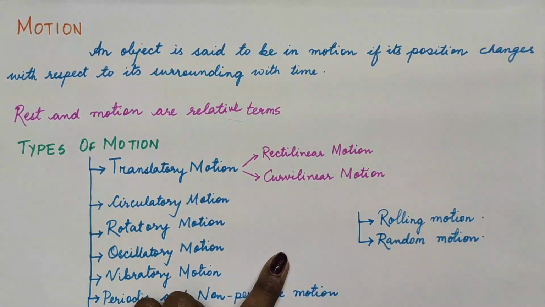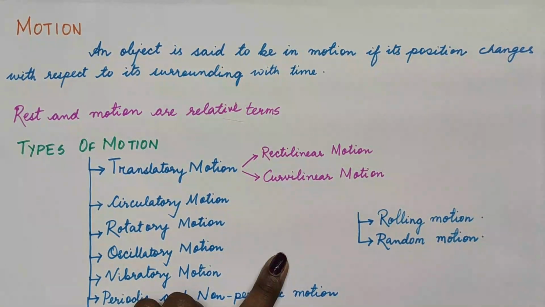Even the earth is rotating and revolving, but we don't feel the motion, isn't it? So motion and rest are very relative terms. You can see around, you might see the leaves of the trees swaying in the wind. That is also motion or movement. You can see your fan which is rotating. So there are different kinds of motion.